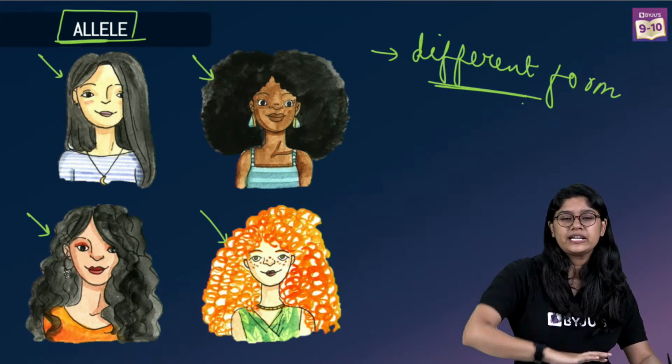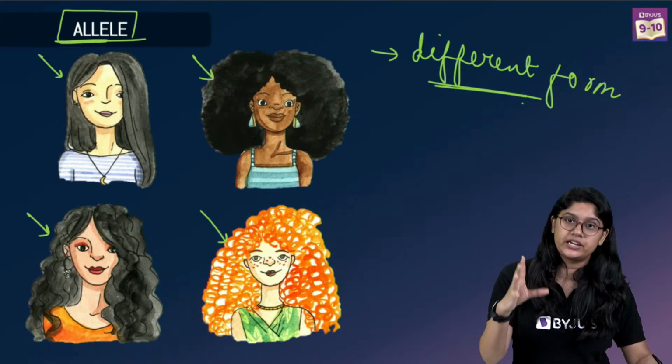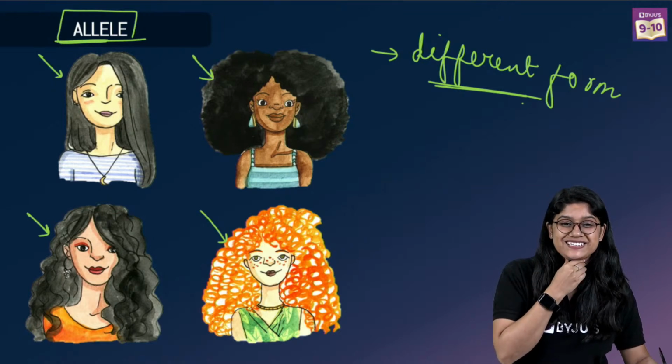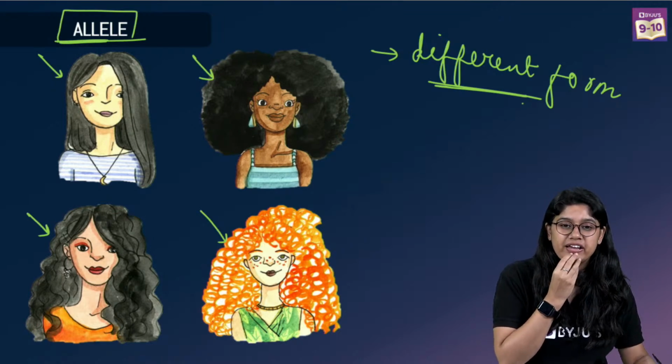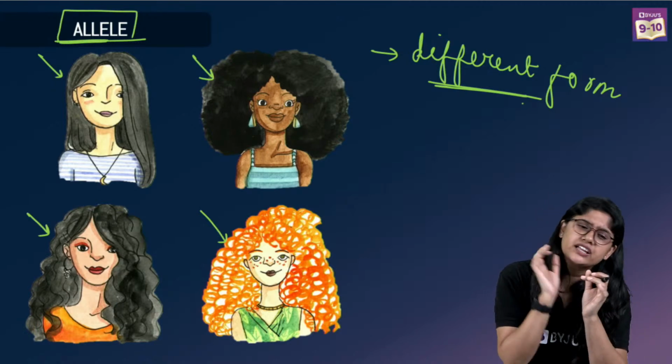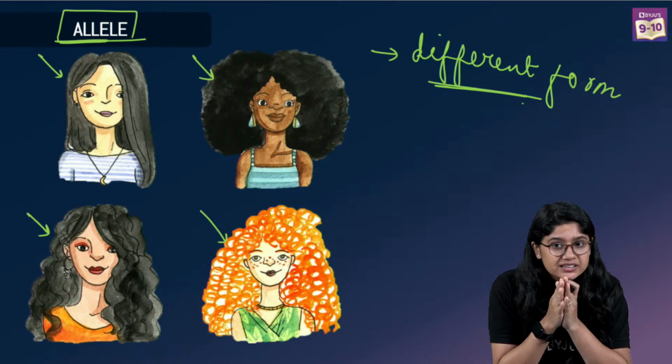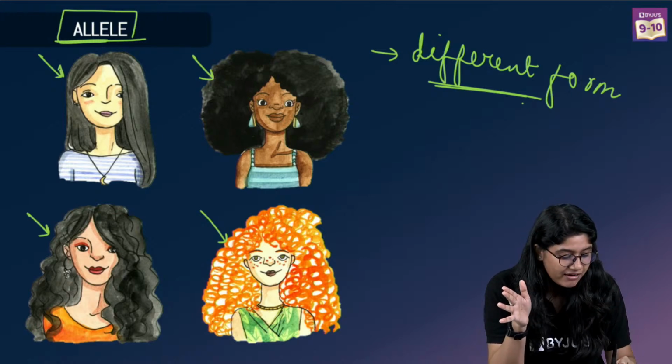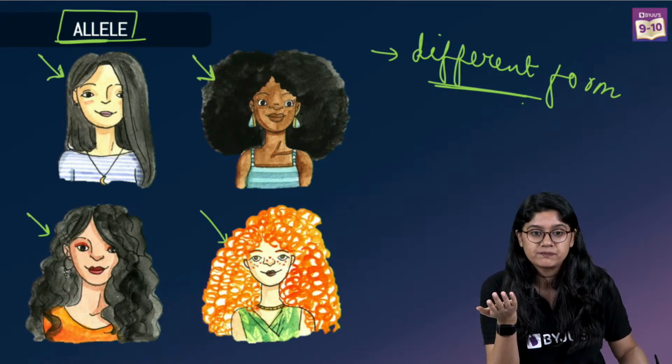I have explained already the difference between character and trait. So allele is connected with the genes. Just remember this, there's nothing to worry about. Allele will have various different forms.